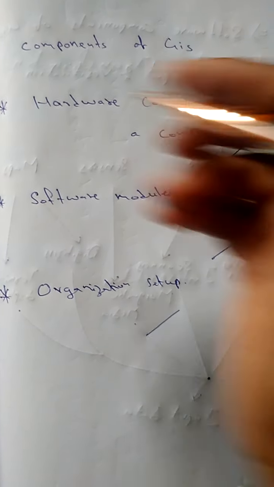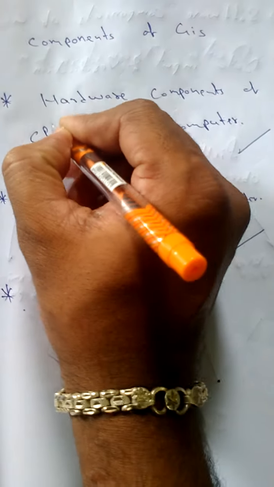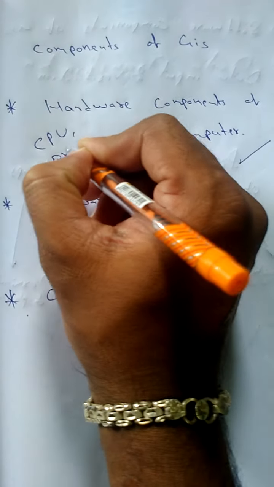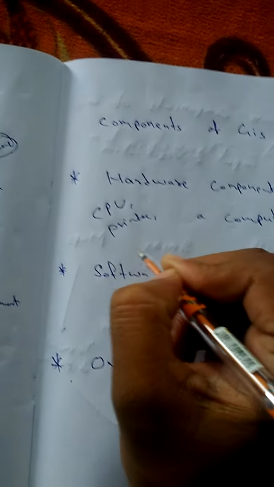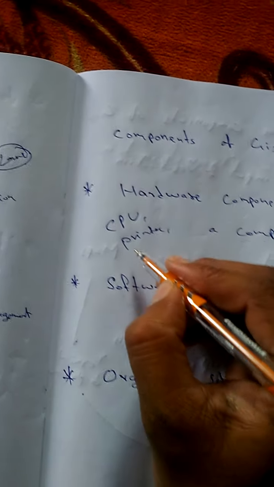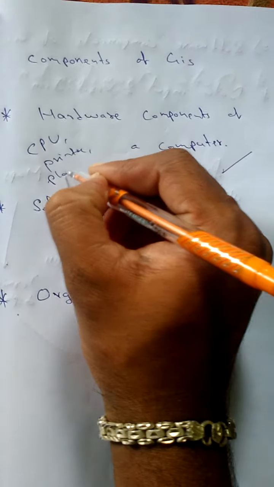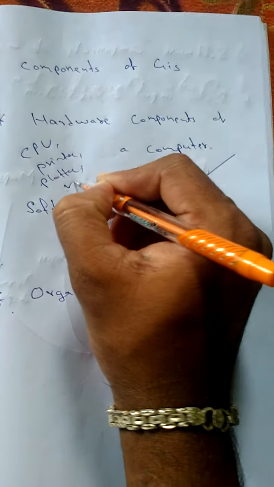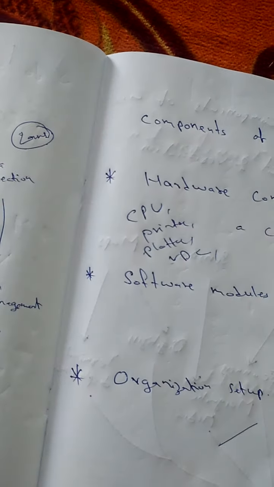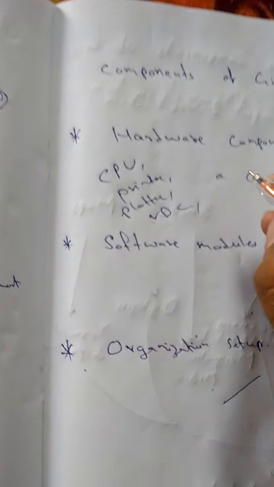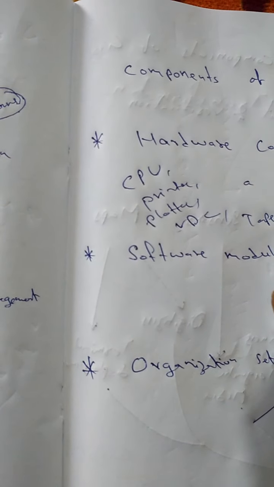In lower classes you studied the CPU, printer, plotters, VDU (visual display unit), and tape unit.